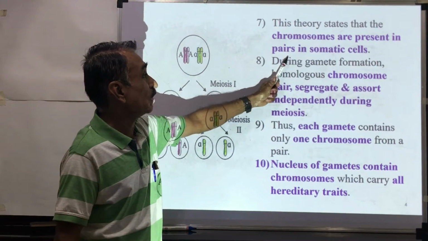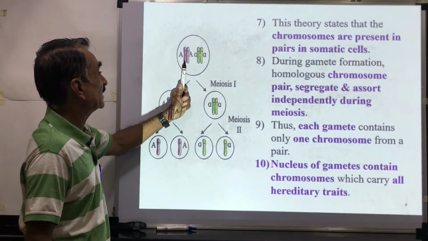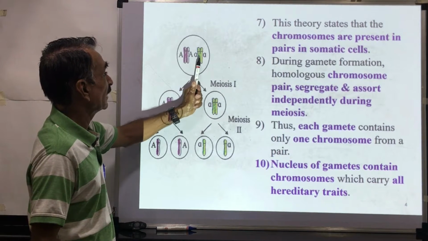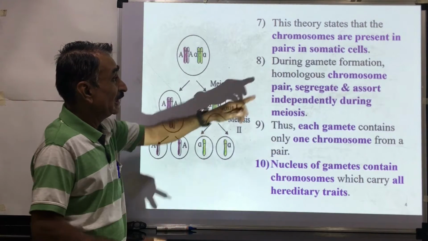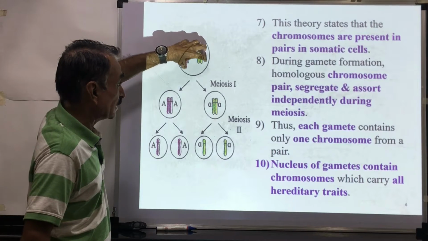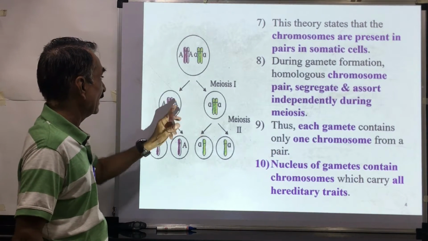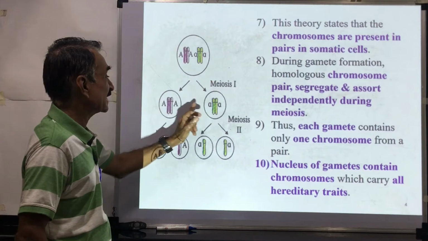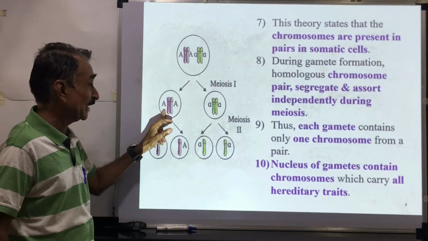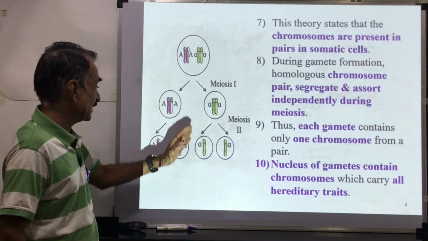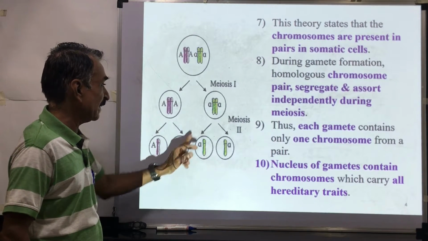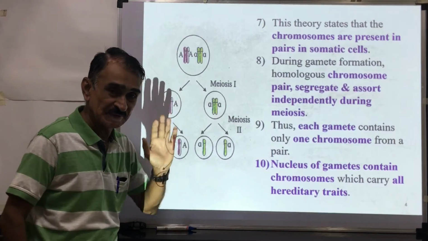This theory states that chromosomes are present in pairs. You can see here, one chromosome and a second chromosome, these are present in pairs. During gamete formation, this cell is forming the gametes. You can see here, these chromosomes are separated, segregated, and one chromosome enters into one gamete. This chromosome goes to this gamete, this goes to this gamete, this goes to this gamete, and this goes to this gamete.